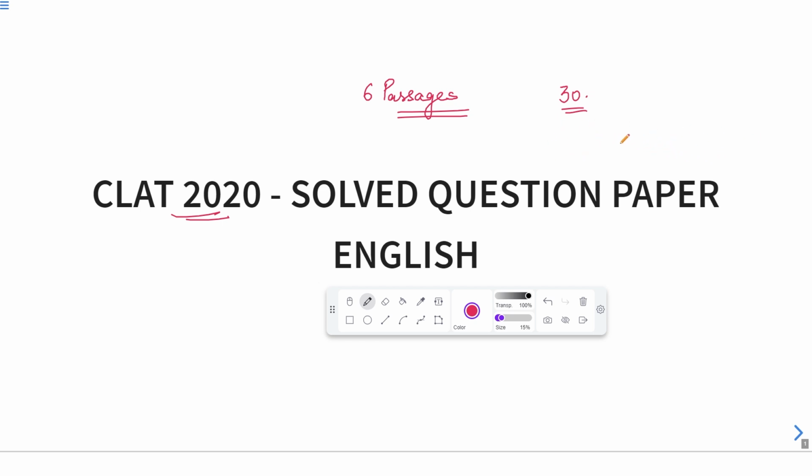Here we are not just solving the paper, we are discussing the paper. Therefore I will explain each and every passage, each paragraph, each word in detail, and after that we'll go to the questions and try to figure them out.